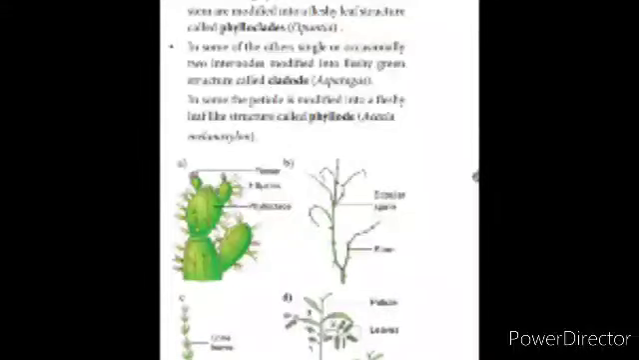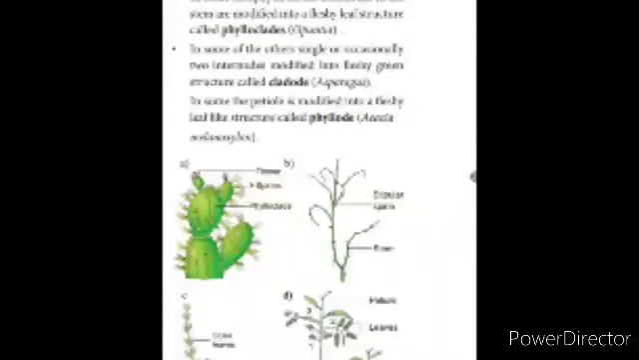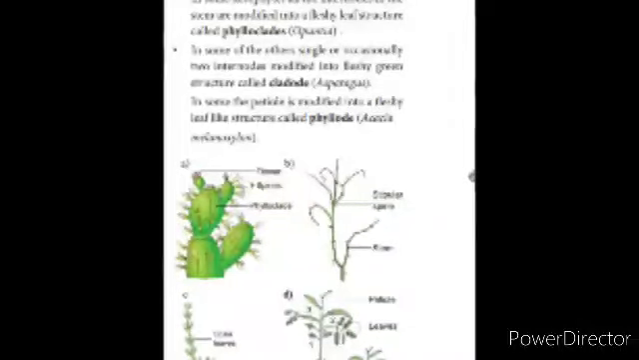Now we see the morphological adaptation in stem. Stems are mostly hard and woody. They may be aerial or underground. The stems and leaves are covered with wax coating or covered with dense hairs.